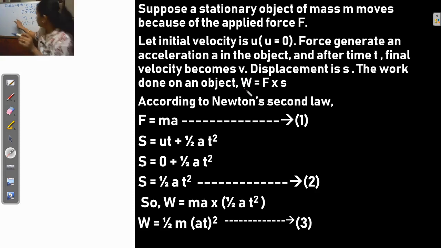We know all these terms. Then according to Newton's second law, we know F equals ma.